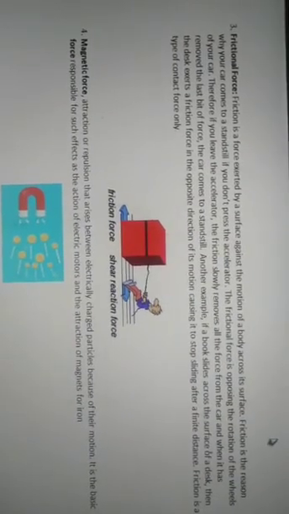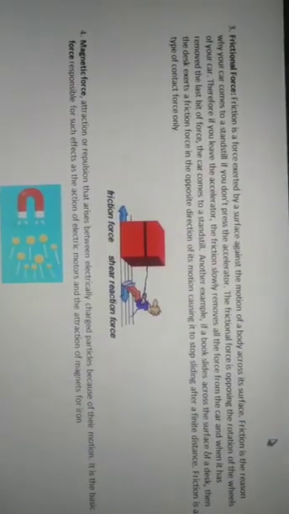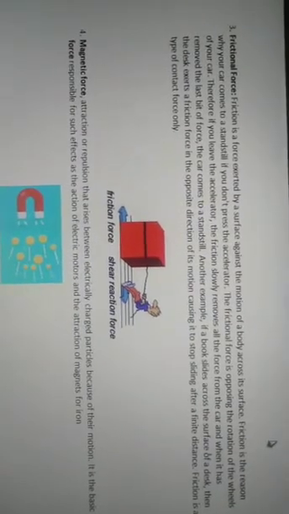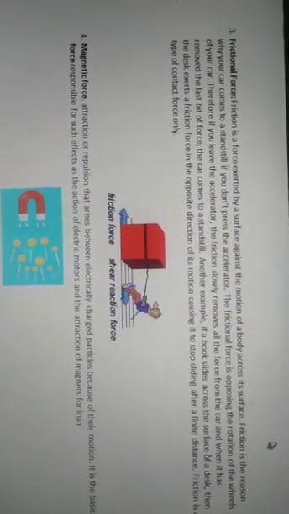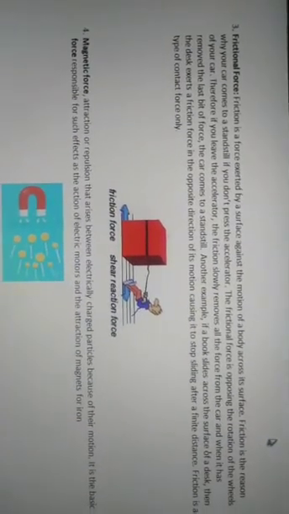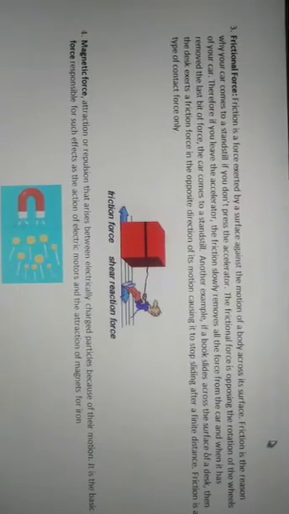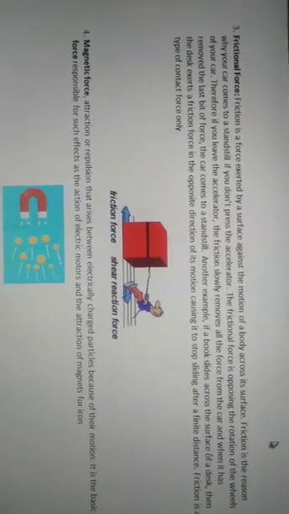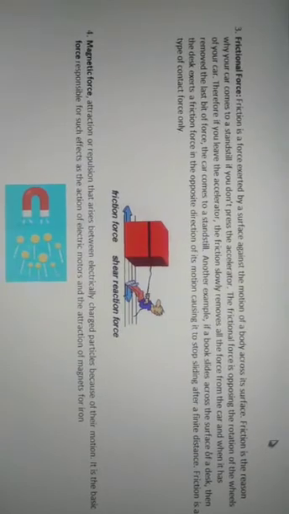Look at the example. Here are some iron nails moving towards the magnet. For magnetic force, a magnet only applies a force on a magnetic substance. Here there are some substances which are magnetic and some substances which are non-magnetic. So this force is applied only on the substances which are magnetic.